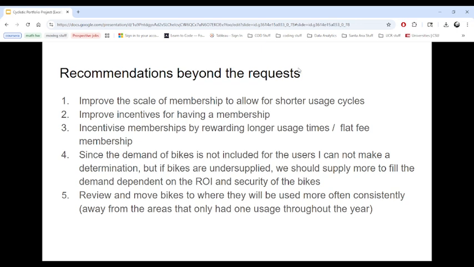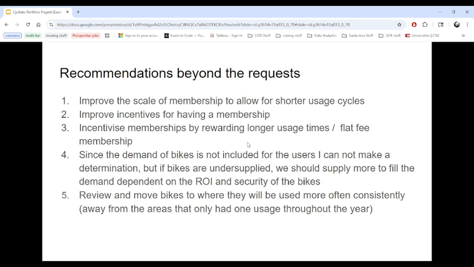Beyond the requests, my recommendations would be, number one, to improve the scale of membership to allow shorter usage cycles. Number two would be to improve the incentives for having a membership, such as the free water or any other benefit that would make people feel that it's worth it. Number three would be to incentivize memberships by rewarding longer use times or having a flat fee membership for the annual members.